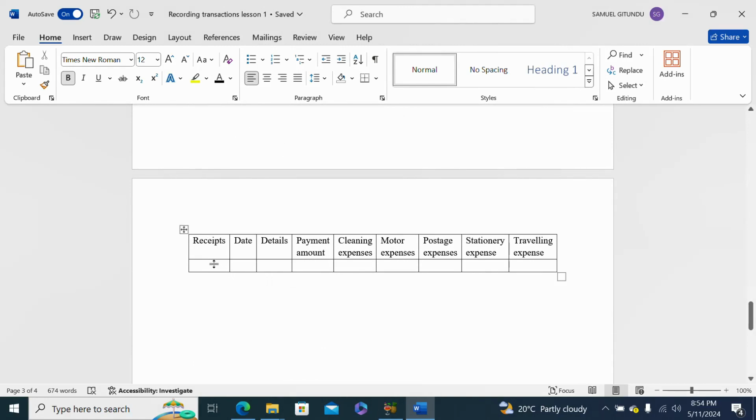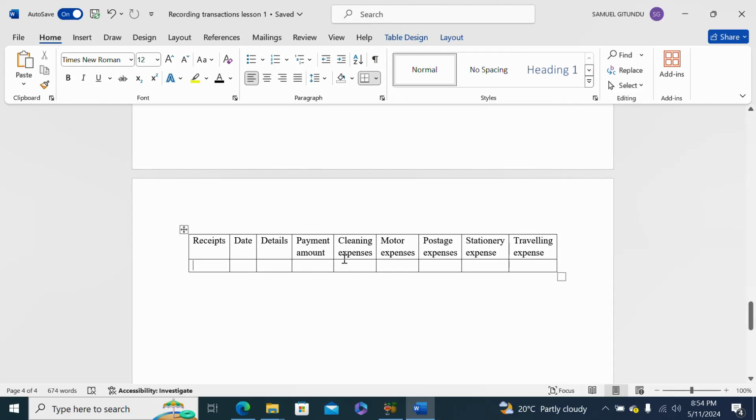So here on this side you have the amount which is received from the business, the allowance for the petty cash for that period, which is the amount to be maintained as petty cash. Then we have the date at which that petty cash was replenished. Then we have the details, and then we have the payment amount.